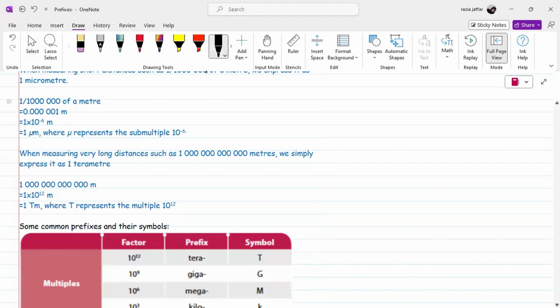If you look here, this is how we write 1 billionth of a meter.